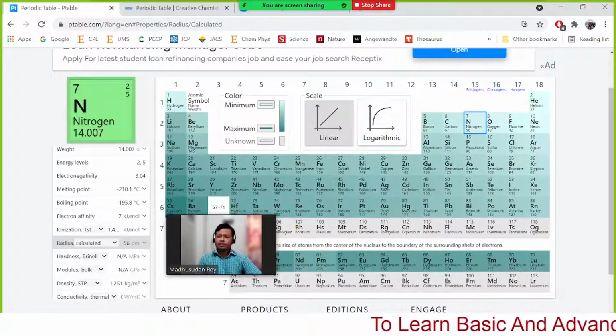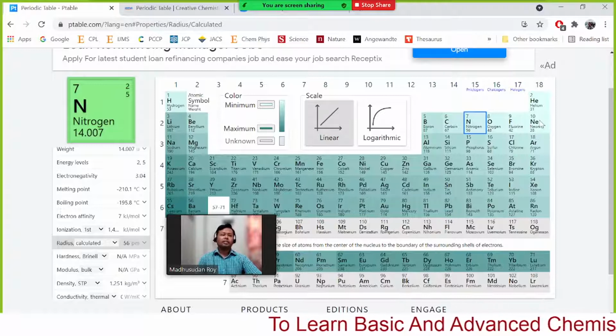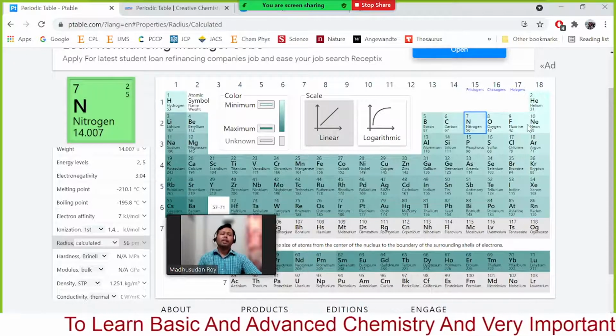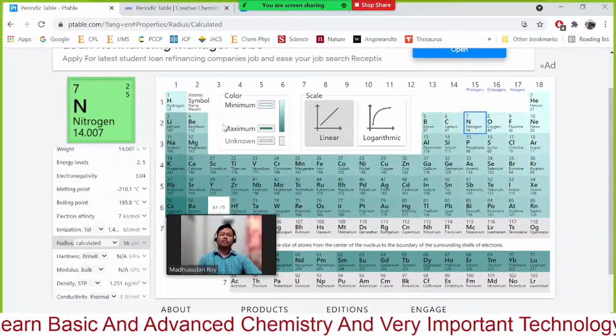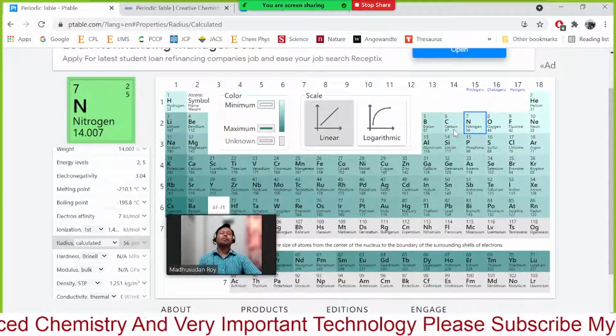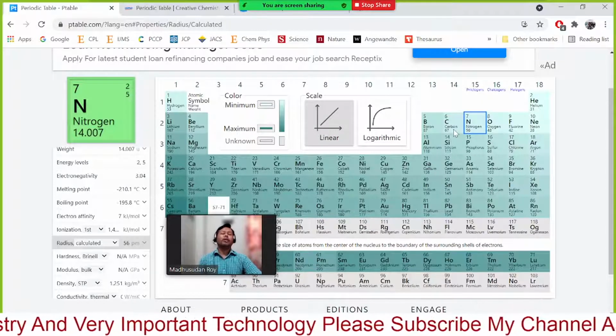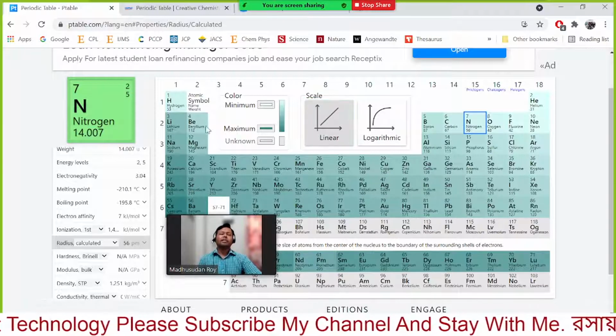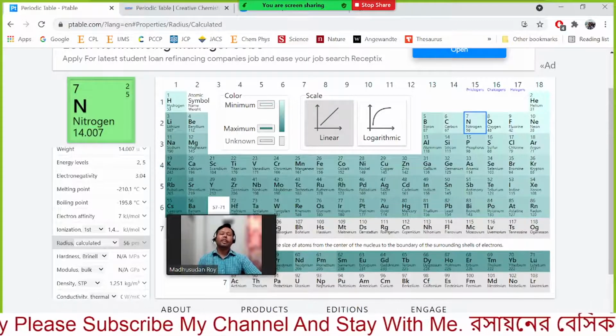So this is pure metal, and this is non-metal, and in between, you will find some semi-metals or semiconductors. That means as we go from left to right, the metallic character decreases.